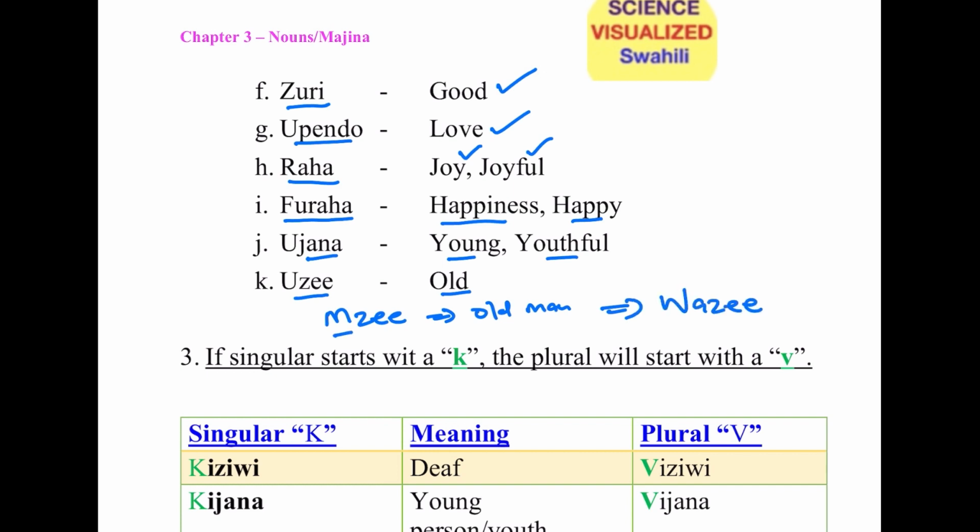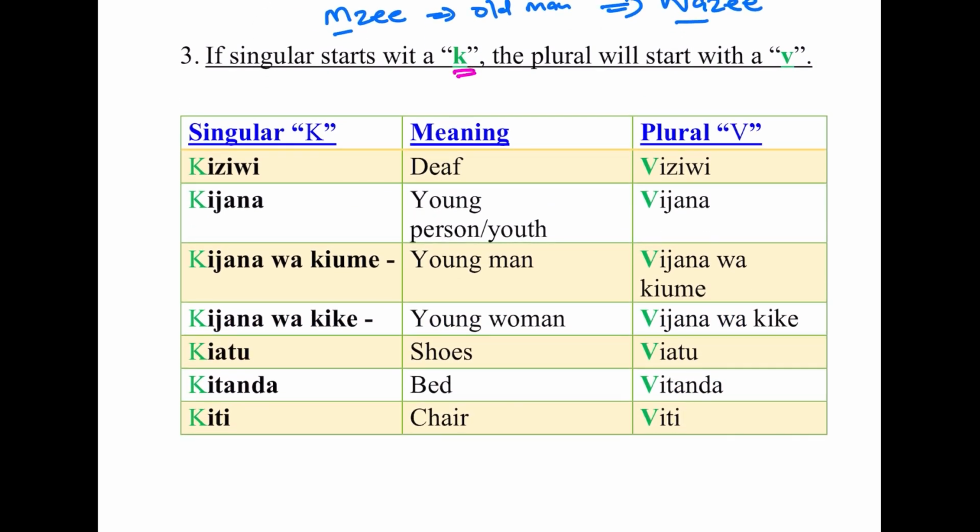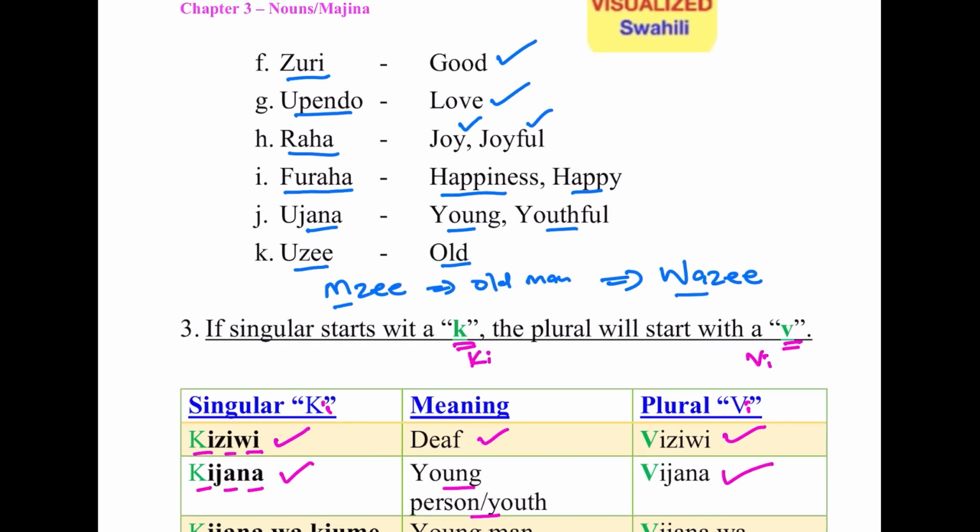Remember, M changes to WA. Next, if the singular starts with K, then the plural starts with V. So basically it's KI becomes VI. Example, kiziwi, that means a deaf person. Kiziwi becomes viziwi. Kijana, that means a young person. Kijana becomes vijana. Remember the root word ujana means young or youthful.